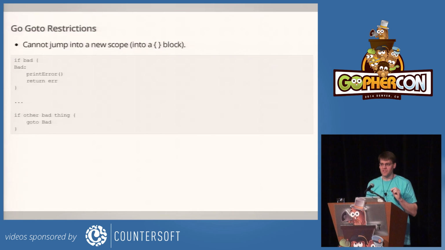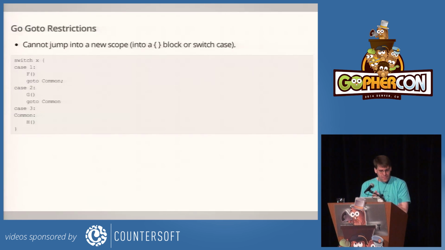And so in this example, there's an if at the bottom that wants to go do the same cleanup as the if at the top, and so it has this goto bad. And that's not valid because the goto is jumping into the curly braces in the first example that it wasn't in at the point where the goto is. And so this actually doesn't have an easy rewrite.